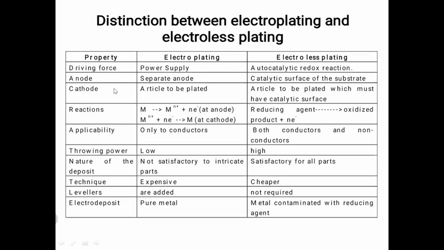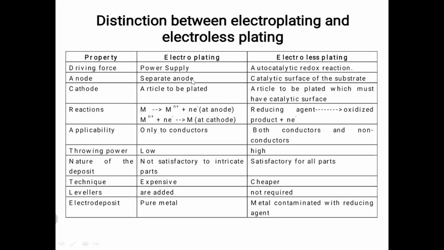Now we are moving to the second difference, the anode. In electroplating, separate anodes are used. The anode is separate, the cathode is separate. Whereas in electroless plating, the catalytic surface of the substrate is used. There is no separate anode. On the surface of the substrate, both the anodic reaction and the cathodic reaction take place. But only one condition: the substrate should be catalytically active.